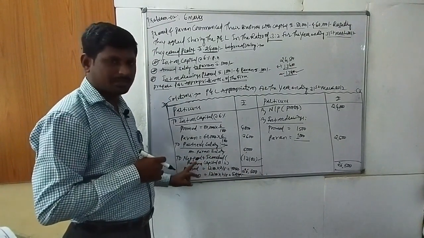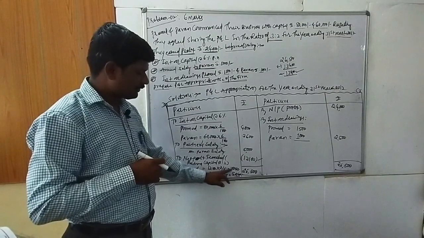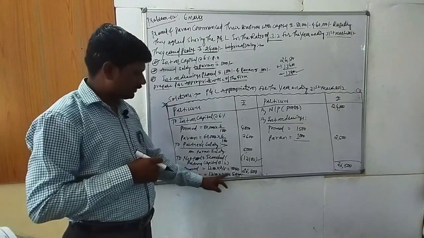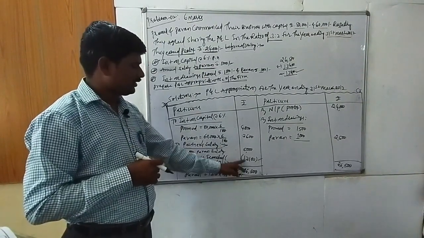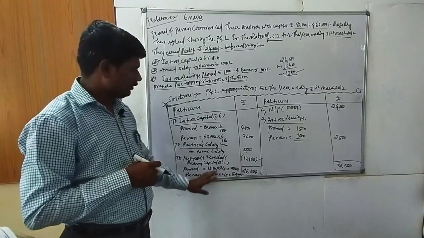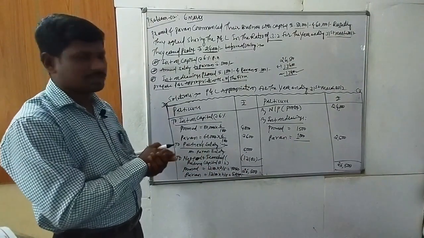Pramod's 13,100 times 3/5 is 7,860, and Pawan's 13,100 times 2/5 is 5,240, in that ratio. The total is 13,100, which we consider as net profit transferred to partners' capital.